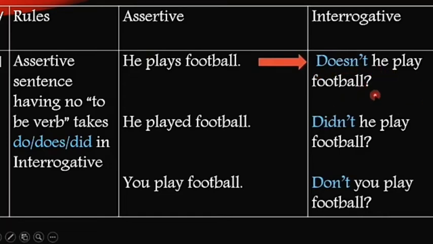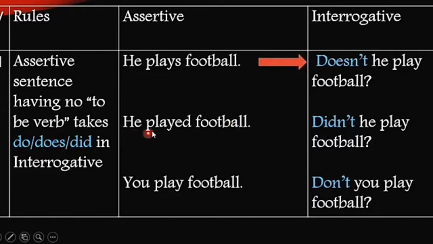Here we have taken does and we have added not with it. Why have we added not? Because if the assertive sentence is positive or affirmative, then the interrogative will be a negative one. And at the same time, if the assertive is a negative sentence, then it will be affirmative when it is turned into an interrogative sentence. So let's move on to the next one.